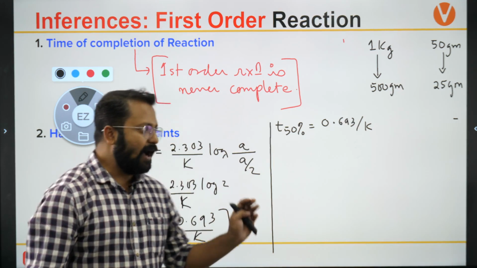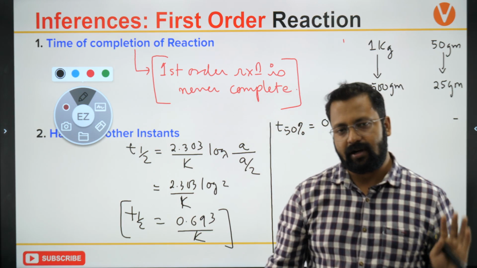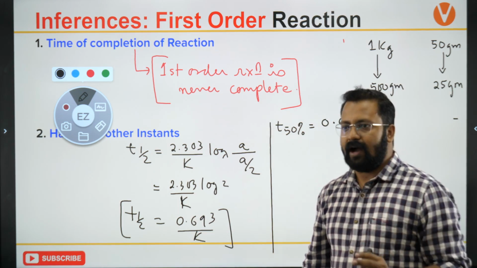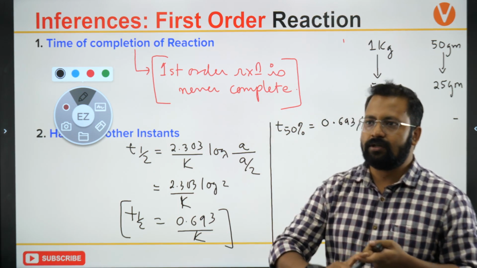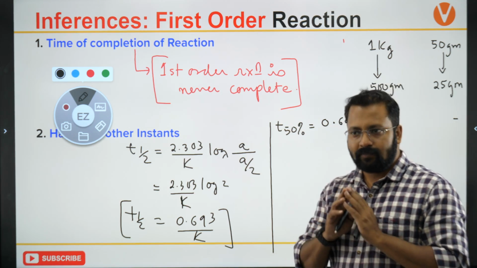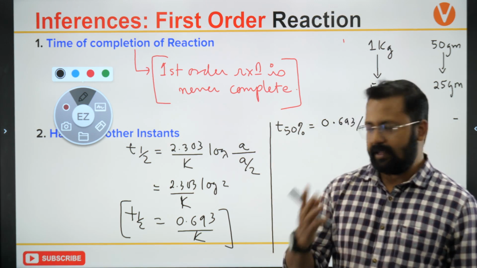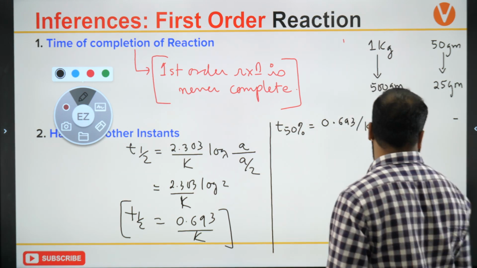Half-life of a first order reaction is independent of concentration. T half is the same as T 50%.